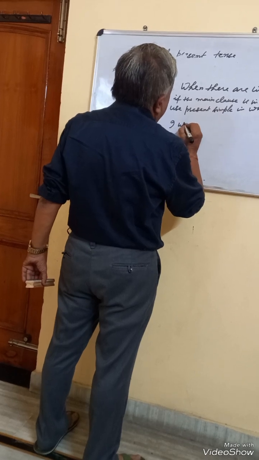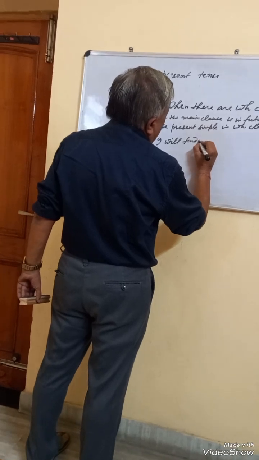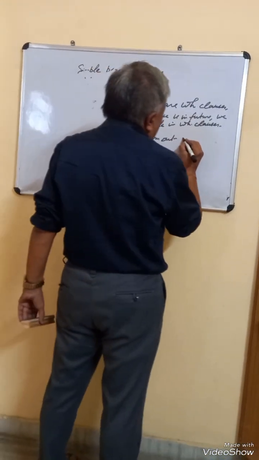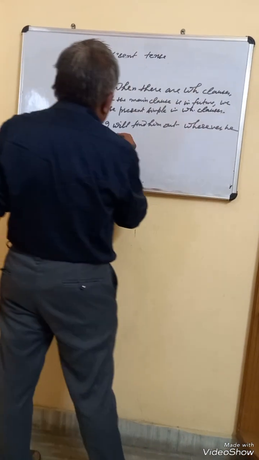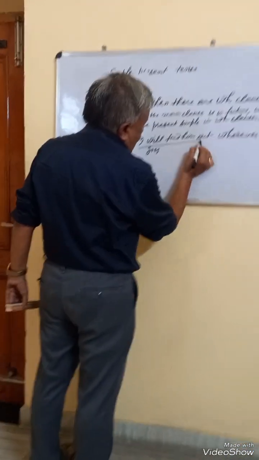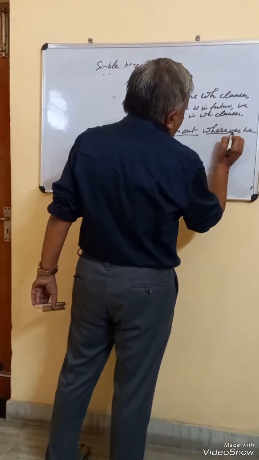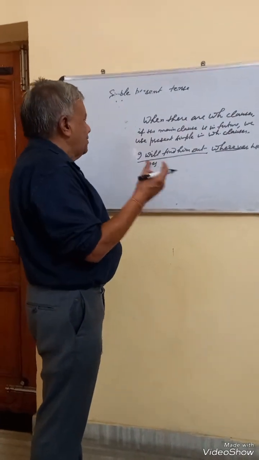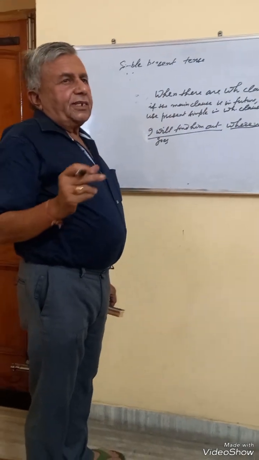I will find him out wherever he goes. Since this is the main clause, I will find him out, it is in future, and this is a WH clause, and it should also be in future, wherever he will go, it means. But we don't need to use "will go" in the WH clause when the main clause is in future tense.